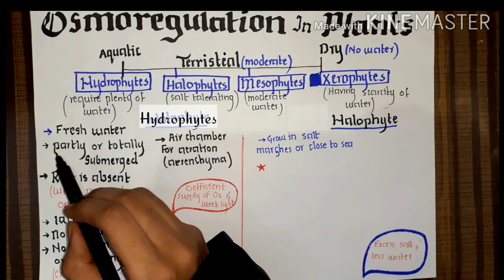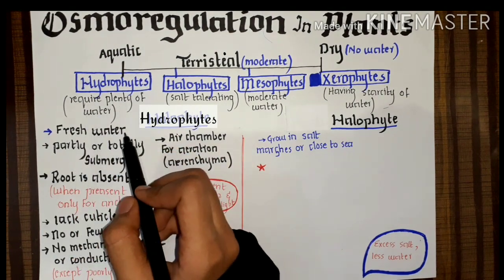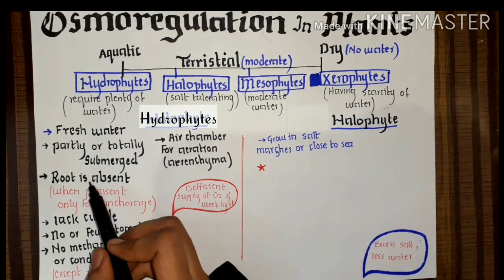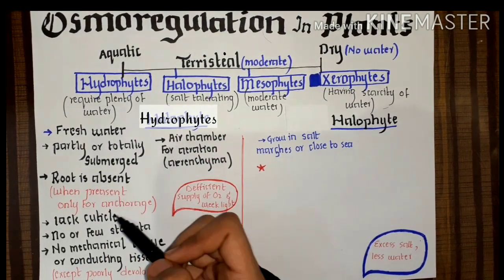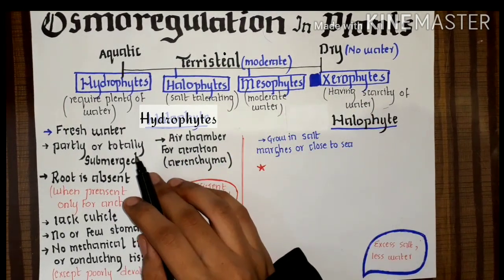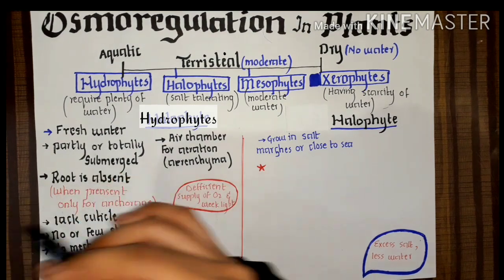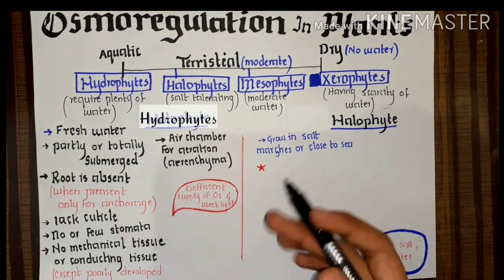They are the freshwater plants. As they grow in the water, there is no scarcity of water. There is no need for water absorption from the land. They are growing in the water.